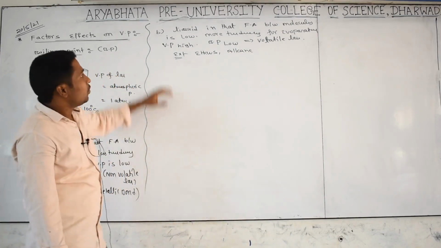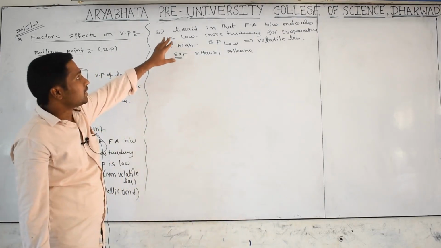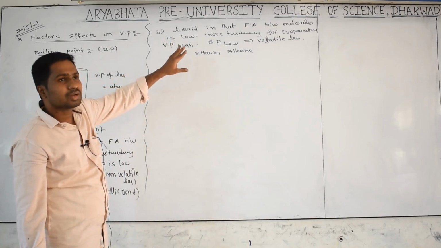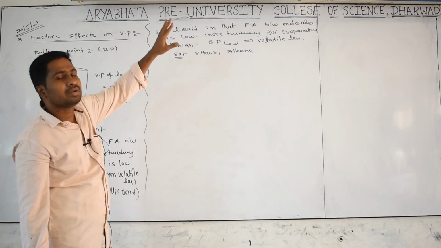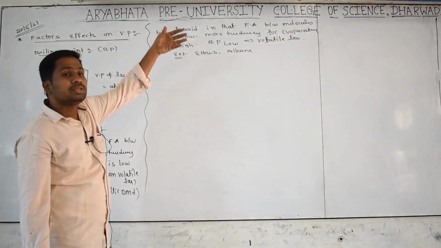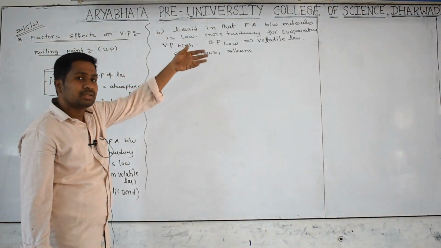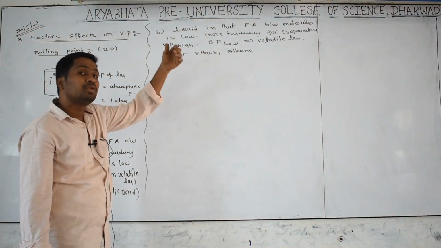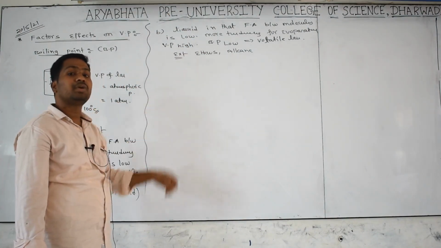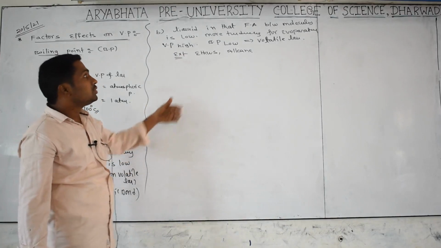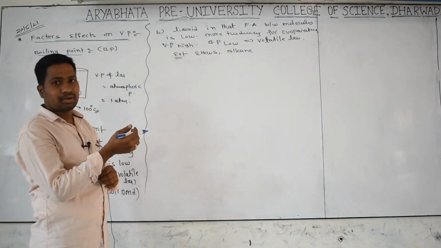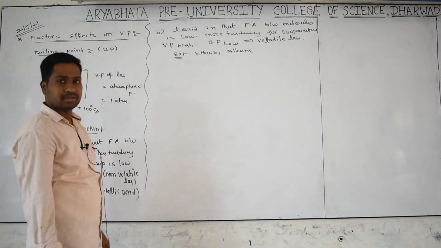Volatile liquids. A volatile liquid is a liquid in which the force of attraction between the molecules is less. Force of attraction being less means the molecules easily convert into gases. That is called more tendency for evaporation. More tendency for evaporation means more gas is there, so more vapor pressure is there. More vapor pressure is possible at low temperature, thus we say the boiling point is low. The liquids which have a low boiling point are called volatile liquids. Best examples are alkanes as well as ethers.